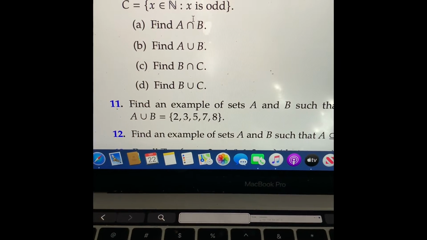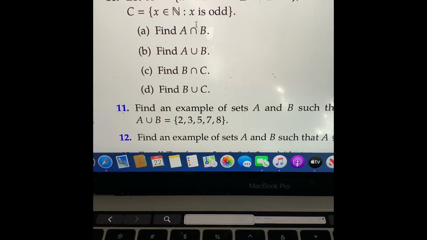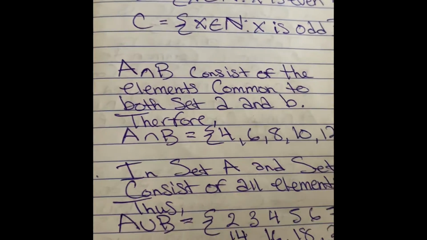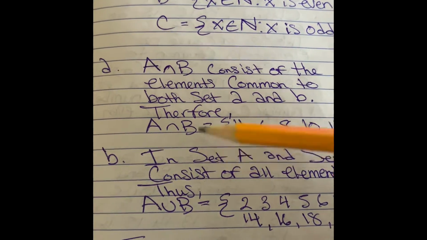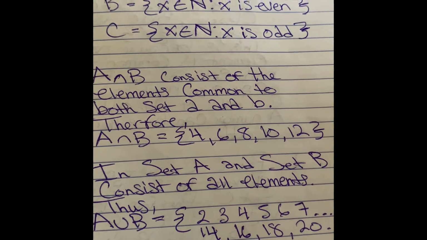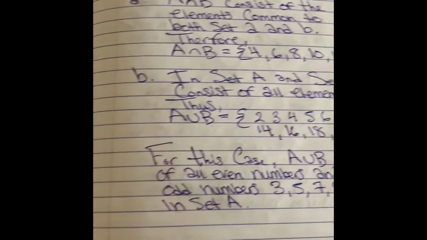Now we're moving on to problem 10 from section 0.3. In the first problem, A says, find A intersecting B. So, A intersecting B consists of the elements common to both set A and B. So therefore, A intersecting B would just be 4, 6, 8, 10, and 12. Problem B.